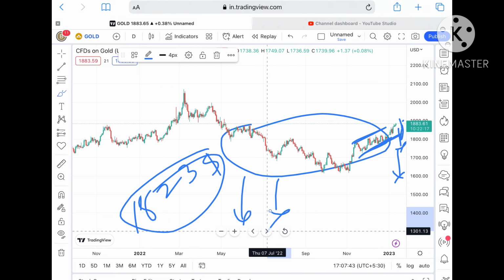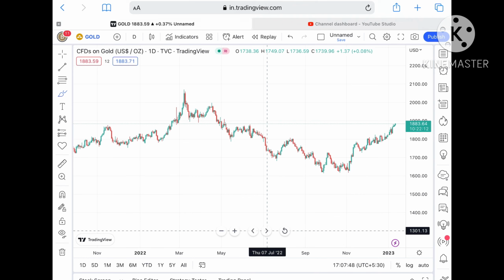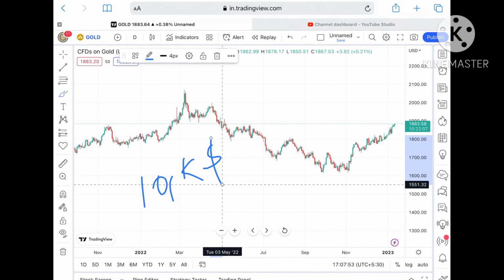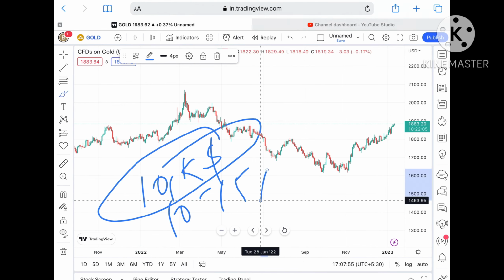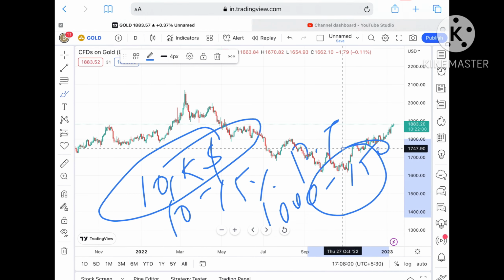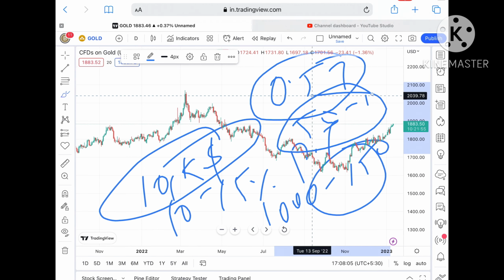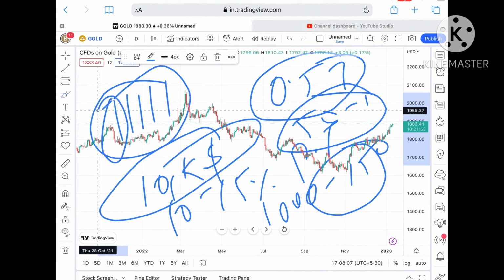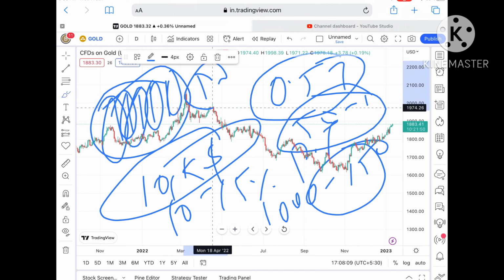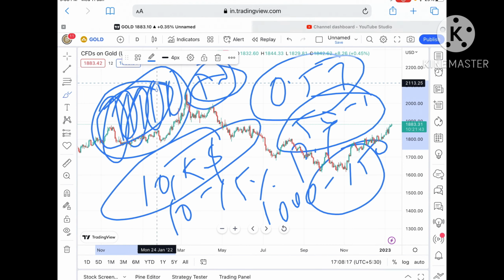Now understand something which is very important. Most of the people lose money in trading. What I teach in my workshop: if you are trading with $10,000, try to trade with 10 to 15% of capital per trade, that is 1000 to 1500. Risk 0.5 to 1%, that is $50 to $100. If you took 5 trades, your maximum risk is $500. So even if you lose all your trades, the maximum loss is $500.